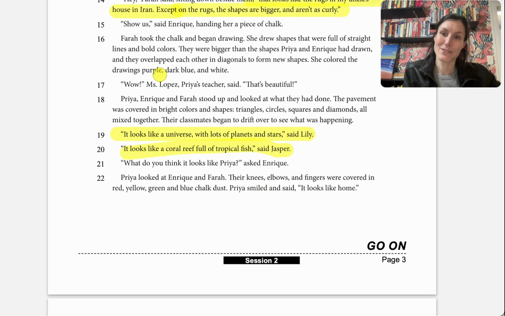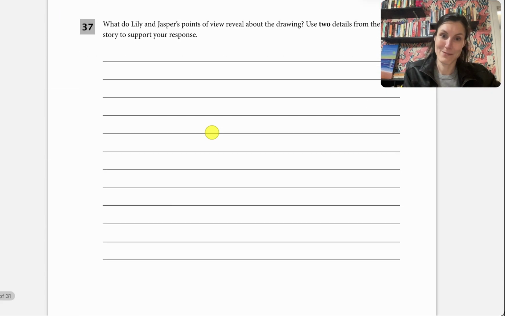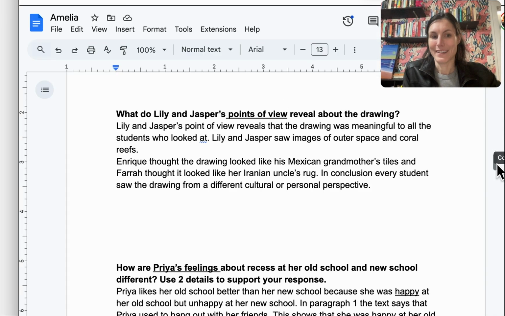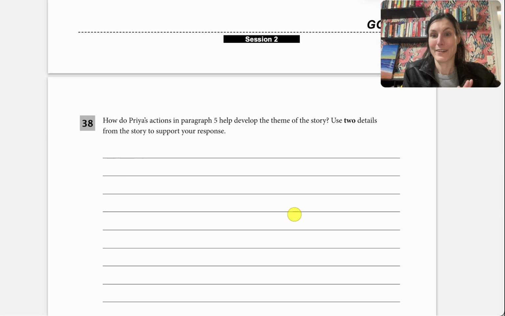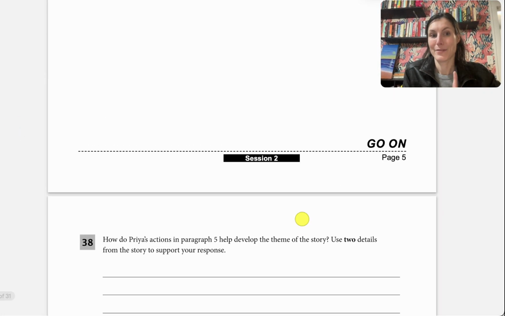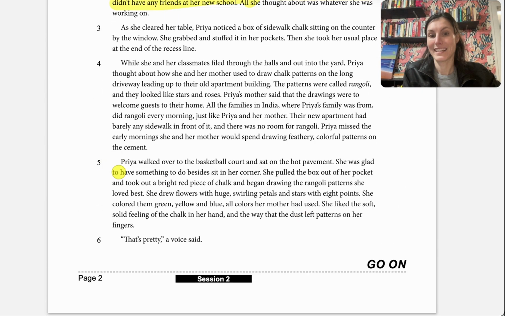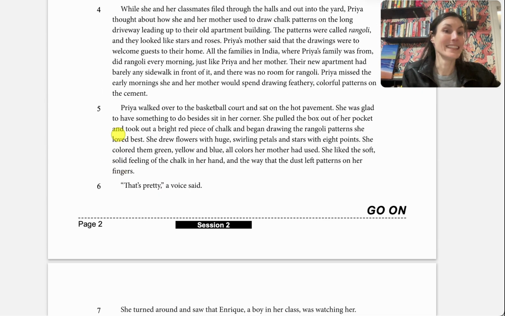And then our final question here, that one will be our theme question. It's going to say, how do Priya's actions in paragraph 5 develop the theme of the story? Now this question, when we look at our theme, well, first we would want to go to paragraph 5. Okay, so we're looking for how do her actions in paragraph 5 develop the theme. So we need to make sure we're using a detail from this paragraph, at least one. Here is where she takes out the chalk and starts to draw.